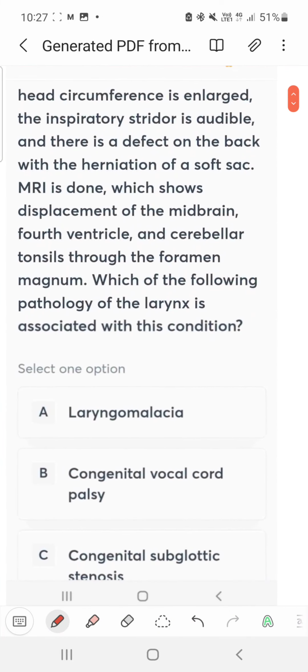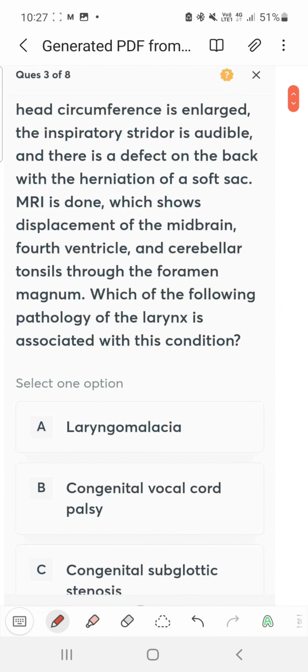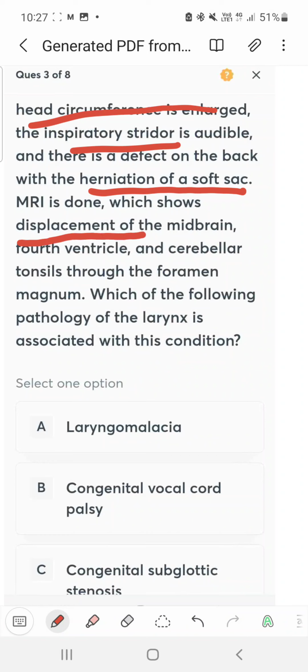The next question is about a child. Head circumference is enlarged and there is inspiratory stridor. There is a herniation in the back, meningomyelocele. So here you can see in the MRI of brain, there is displacement of midbrain, fourth ventricle and cerebellar tonsils through foramen magnum. Dandy Walker is a posterior fossa cyst.